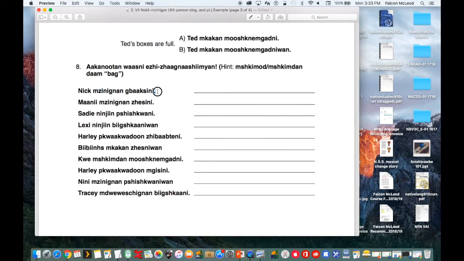I don't see a wan after that sound, so that's how I know we're just talking about one. So: Nick's book is closed. Then kabaksin we know is closed. All right, so you're expected to go through the rest of these and translate them accordingly.